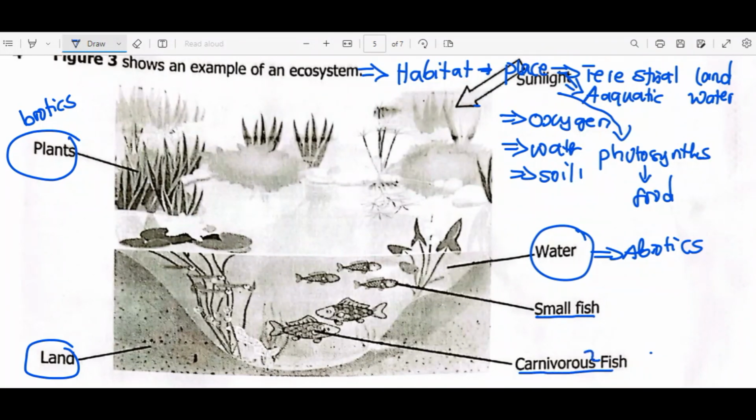There is a reason why they added the word carnivorous. Carnivorous means animals that depend on other animals for food. So they are fish that depend on fish and other animals for food. That's the difference between the two fish we have here, while the small fish may depend on plants. So this is the ecosystem we are dealing with here.